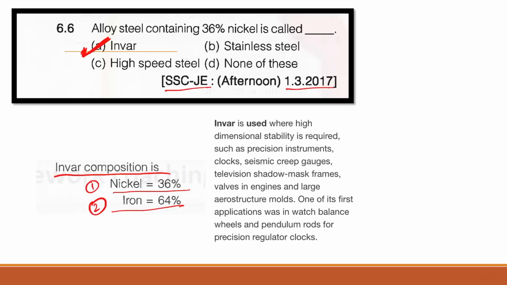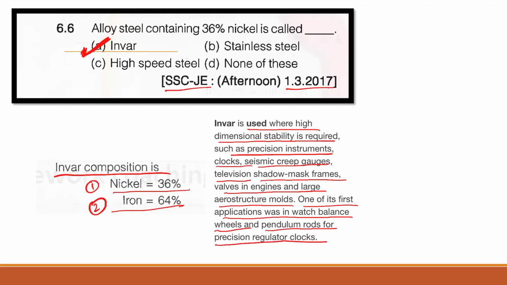Very important question, guys. So here you can see Invar is used where high dimensional stability is required, such as precision instruments, clocks, seismic creep gauges, television shadow mask frames, valves in engines, large aerostructure molds. One of its first applications was in watch balance wheels and pendulum rods for precision regulator clocks. So this is the application for Invar, and it is a part of alloy steel, and it depends upon how much percent nickel we use. For 36% it is known as Invar.